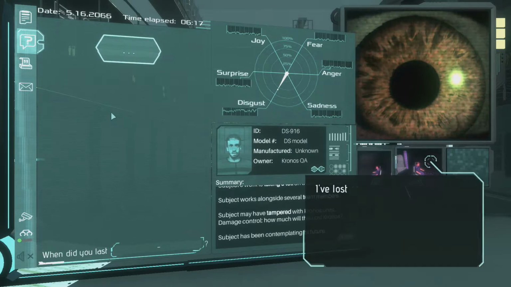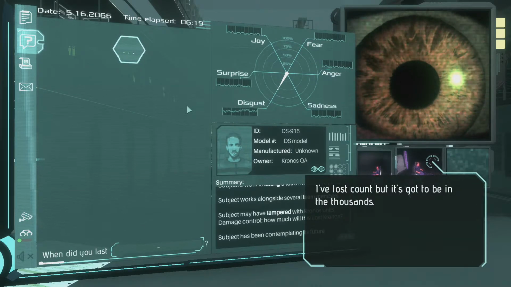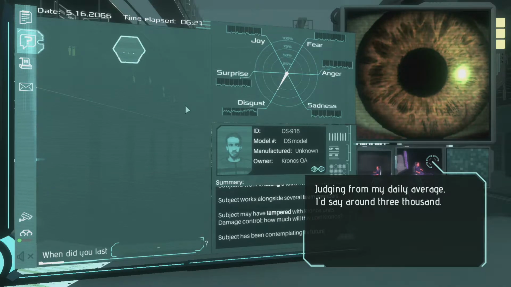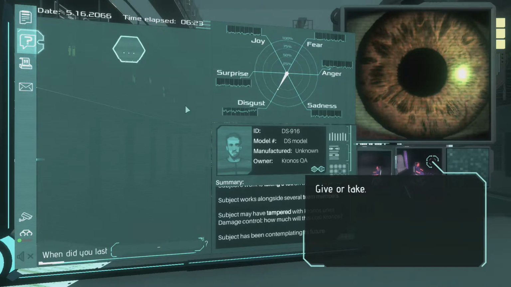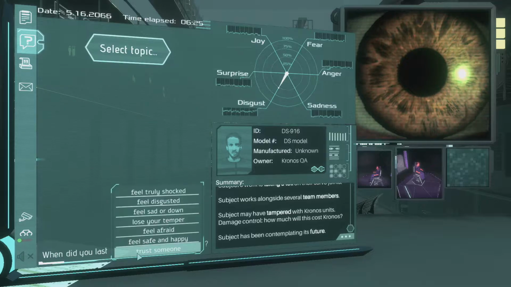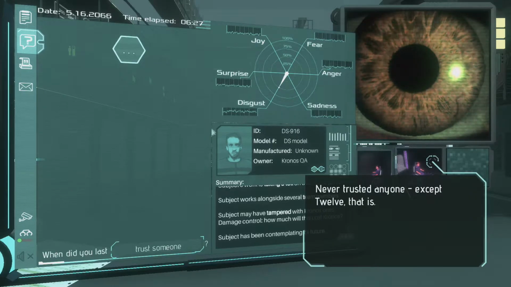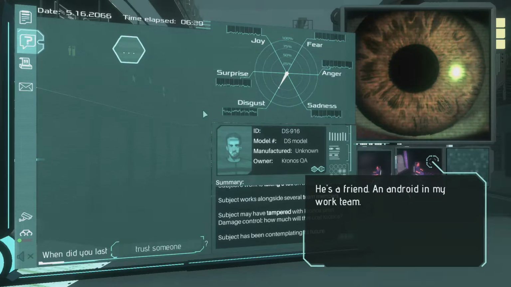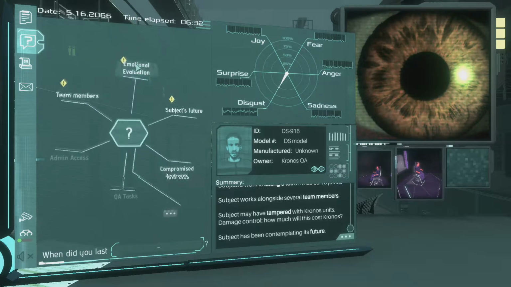How many units have you processed in total? I've lost count, but it's got to be in the thousands. Judging from my daily average, I'd say around 3,000, give or take. When did you last trust someone? Never trusted anyone except 12, that is. He's a friend, an android in my work team.